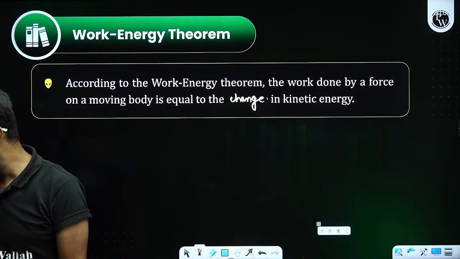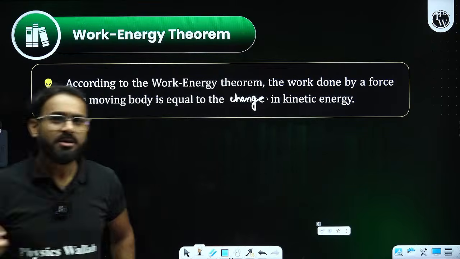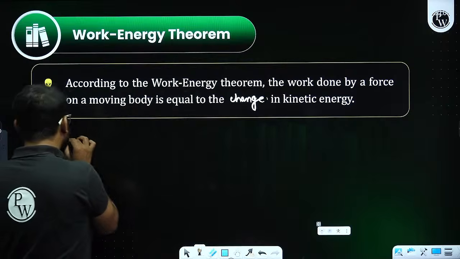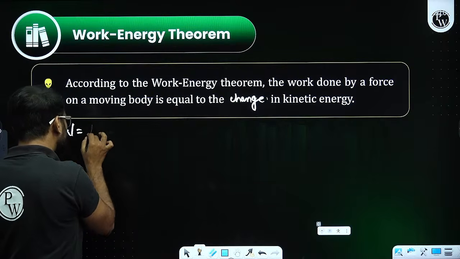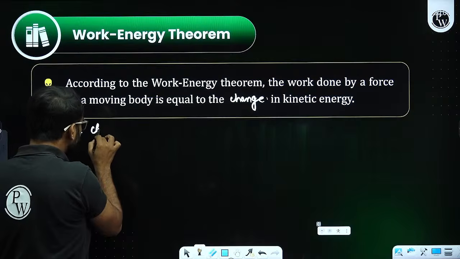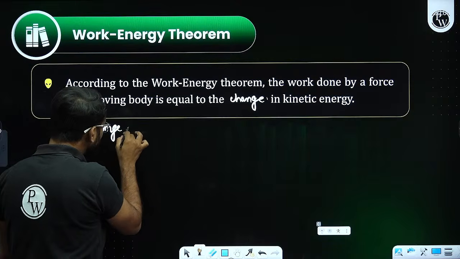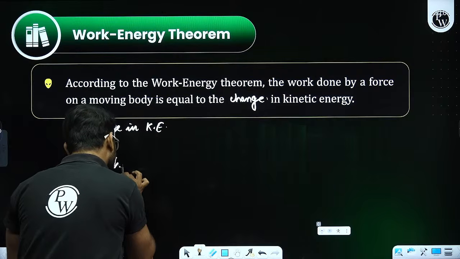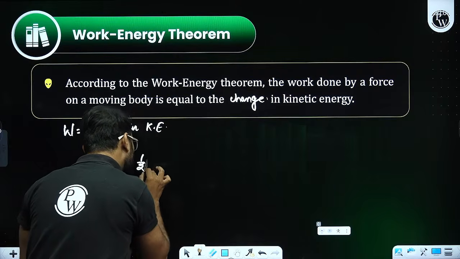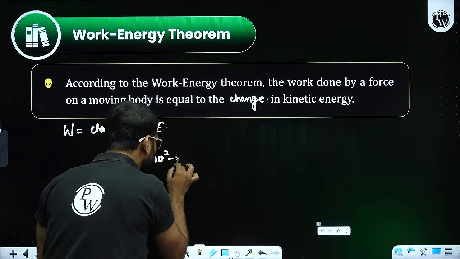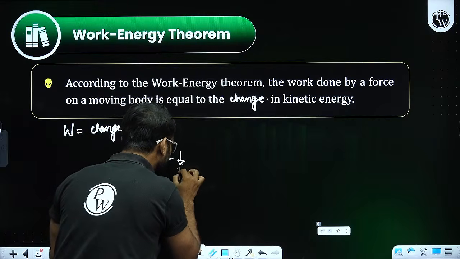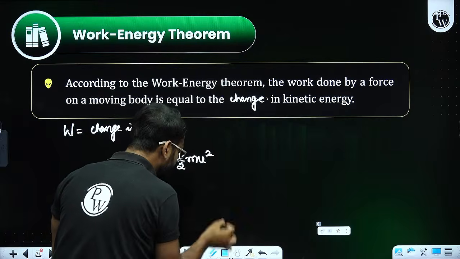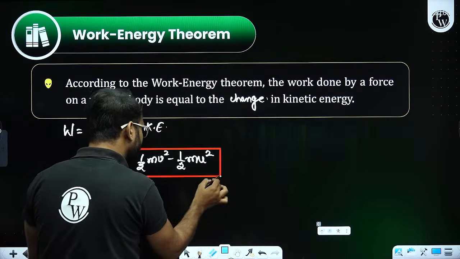So directly I can write W equal to change in kinetic energy, or the statement is work done is equal to half mv square minus half mu square. See, we derived the formula for the kinetic energy.